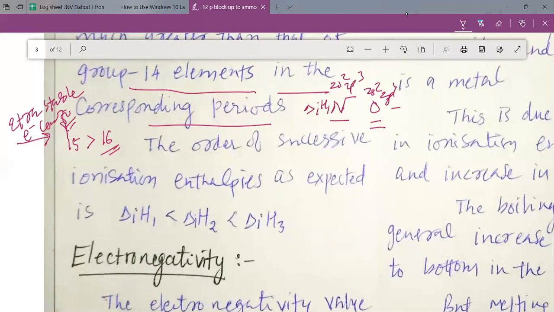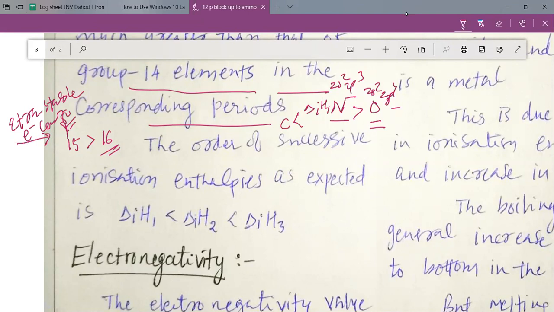At the same time, the first ionization enthalpy of nitrogen is also greater than the first ionization enthalpy of carbon. So please remember that the first ionization enthalpy of nitrogen is greater than carbon. The first ionization enthalpy of nitrogen is even greater than oxygen.